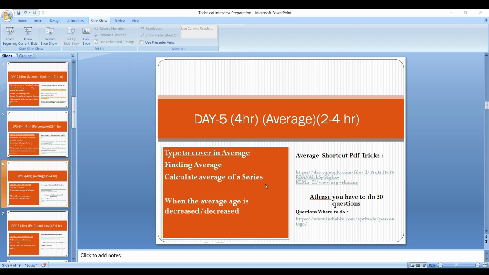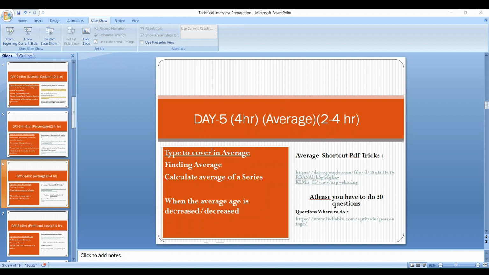I have also attached the PDF that contains all the notes and tricks related to mixture and alligation, which are highly used in aptitude for solving those 2-minute, 3-minute questions in 60 seconds.